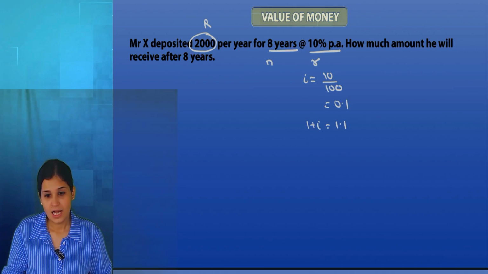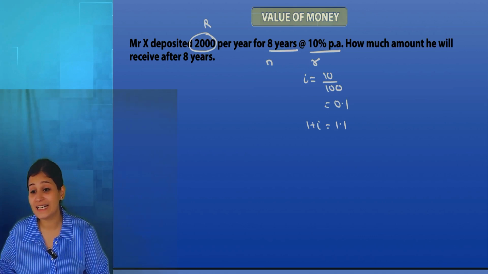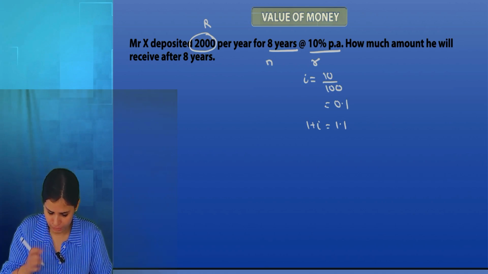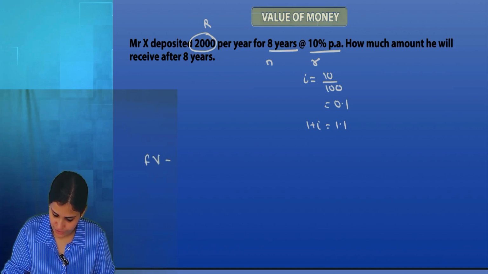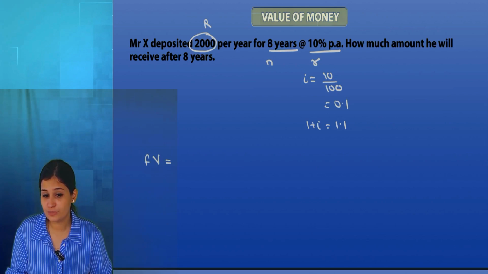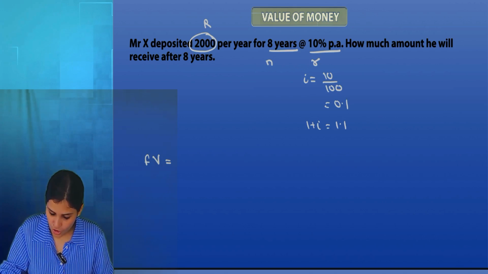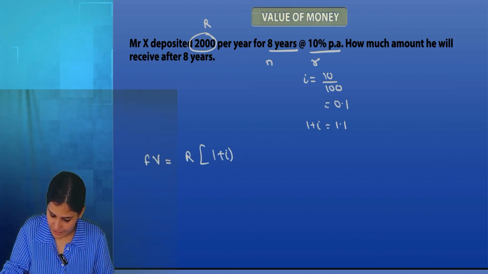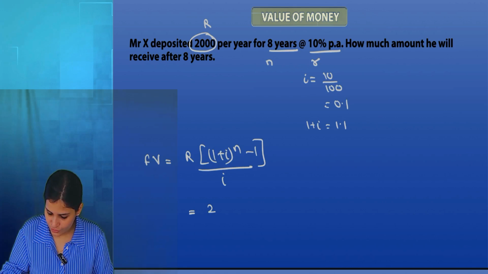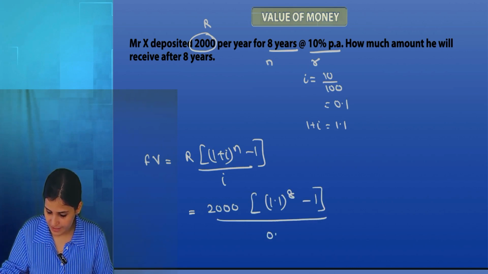How much amount will he receive after 8 years? So it is a question of future value. Future value, ordinary or due? Ordinary. How do you know that? Nothing is mentioned. So ordinary annuity: R times 1 plus I power n minus 1 by I. So R is 2000, 1.1 to the power 8 minus 1 divided by 0.1.